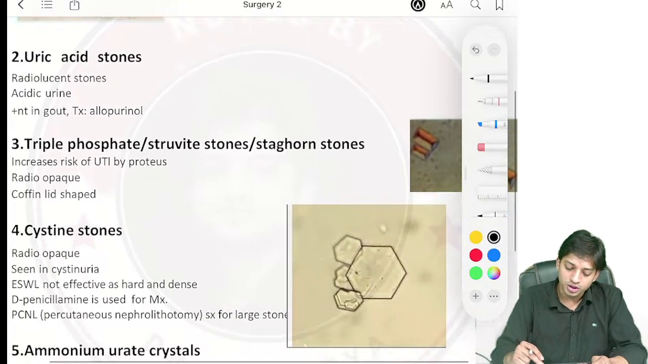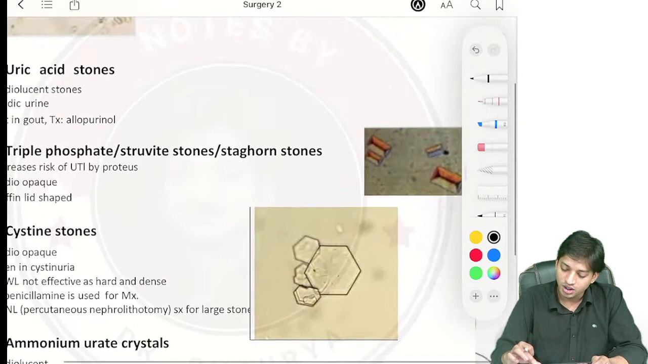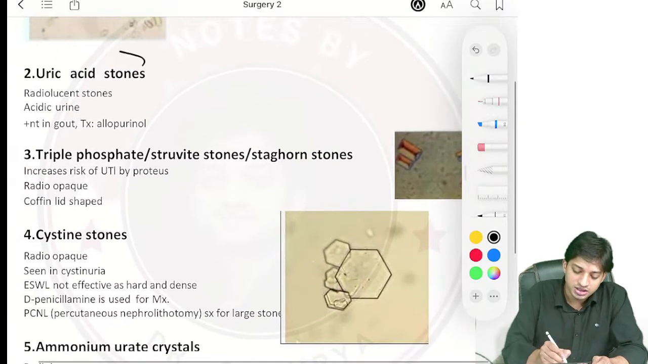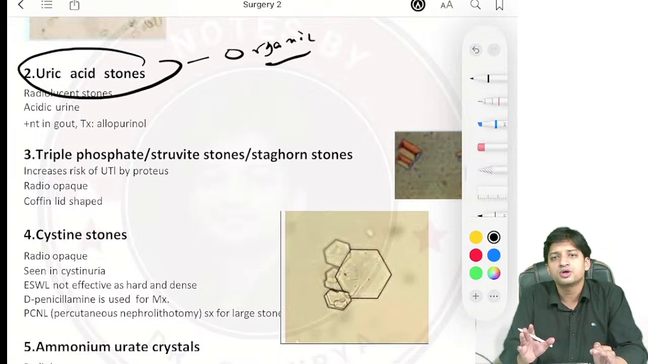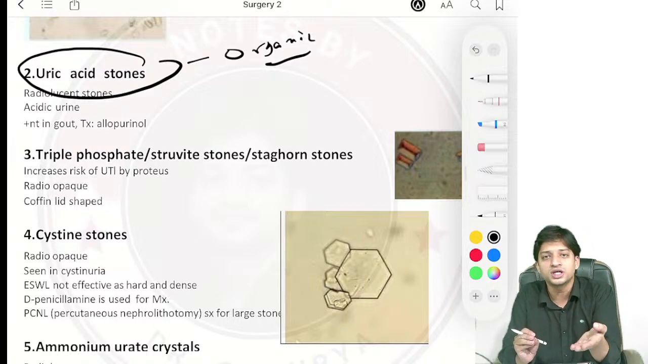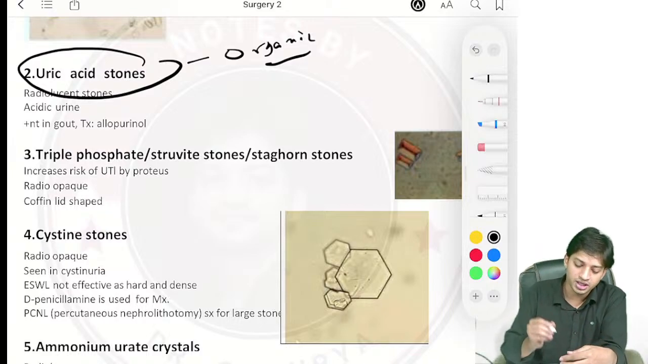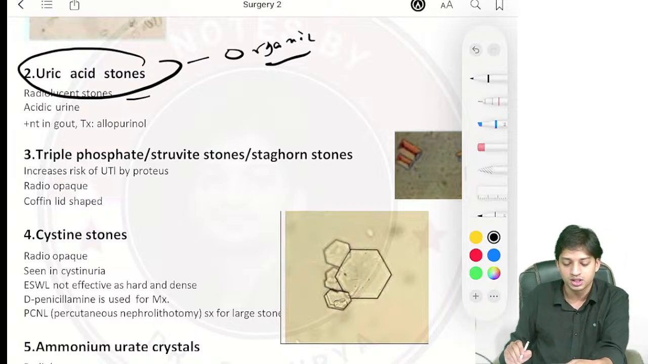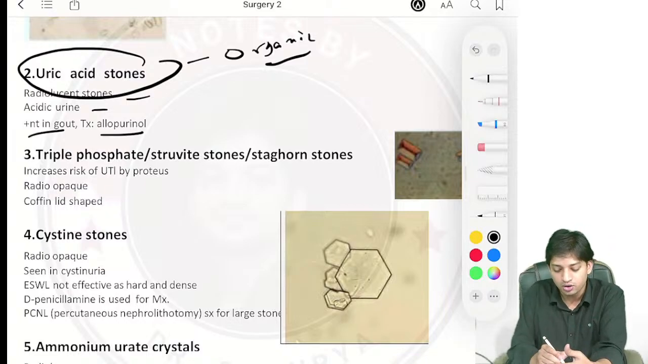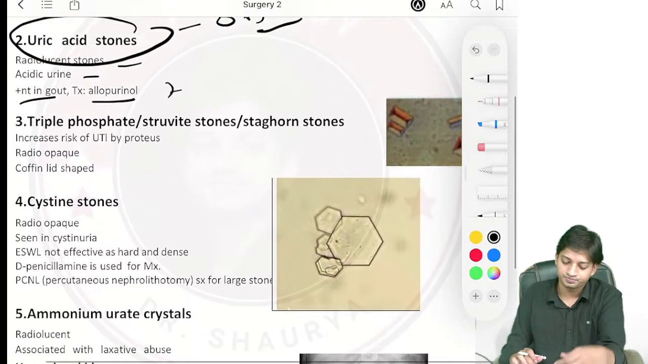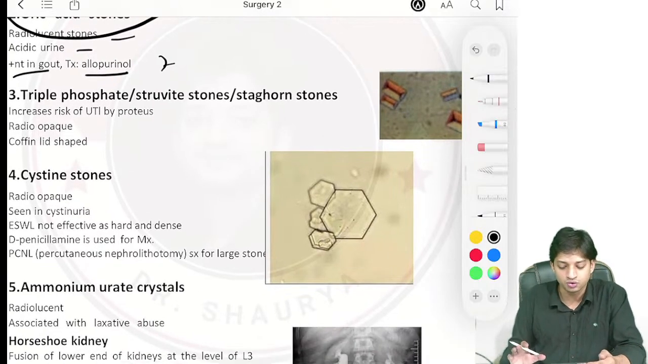Now come to the uric acid stones. What will you see? In uric acid stones, since uric acid is an organic acid, you need not remember radiolucent or radio opaque. It will always be radiolucent. Why? Because it is an organic acid, uric acid. So it will be a radiolucent stone, right? Now in uric acid stone, what will happen? The urine will become acidic in nature. Uric acid stones are generally seen in association with gout. Treatment you already know for gout, allopurinol. Now coming here to the triple phosphate stone, struvite stone, also known as staghorn calculi.